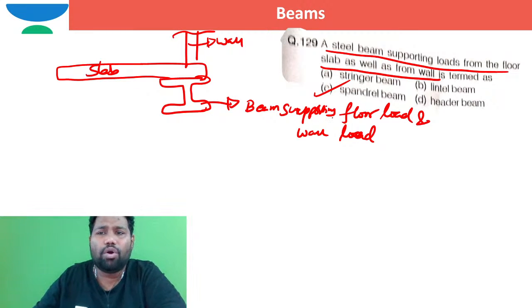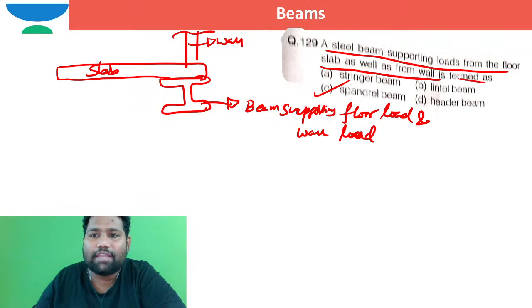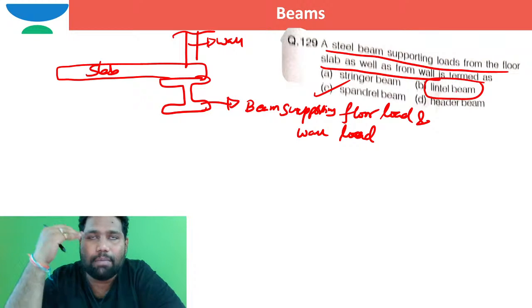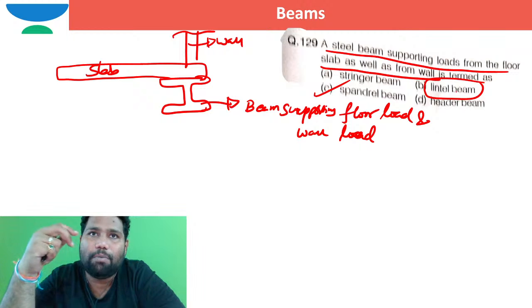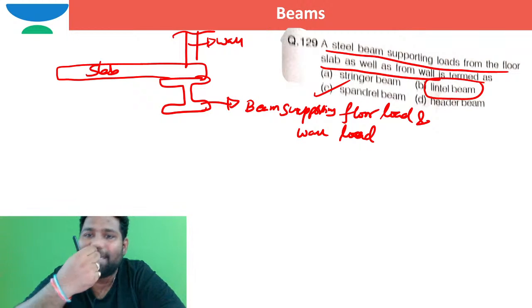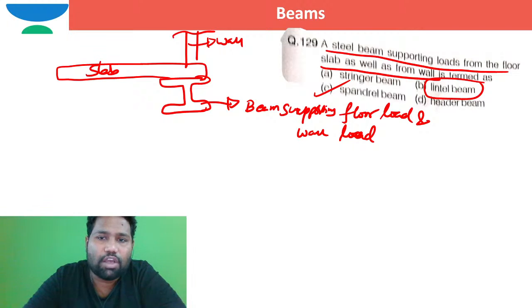I hope you know the lintel beam, a beam which is supporting at the lintel level, the opening of the doors and windows above the wall. And the stringer beam is a beam which supports the staircase. That is nothing but a stringer beam, right? So this option is C.